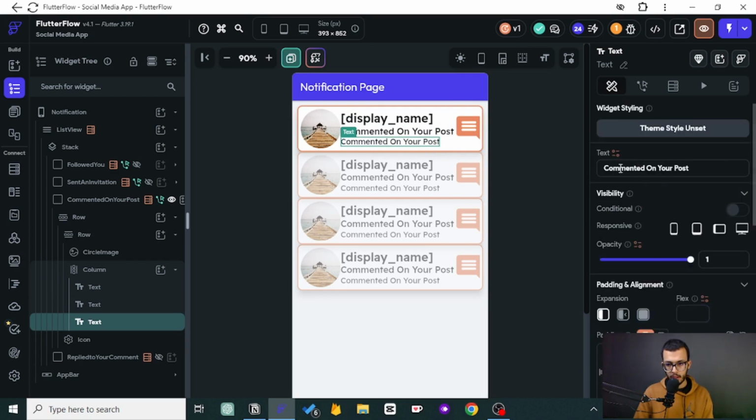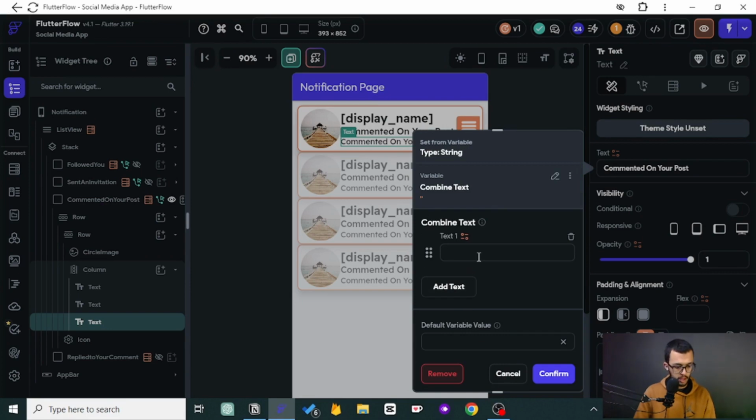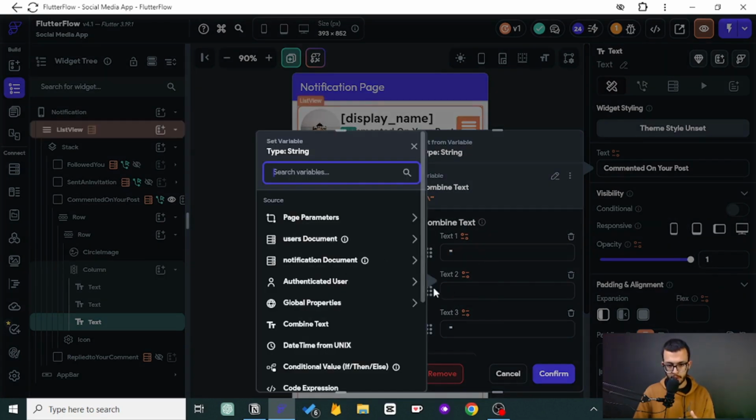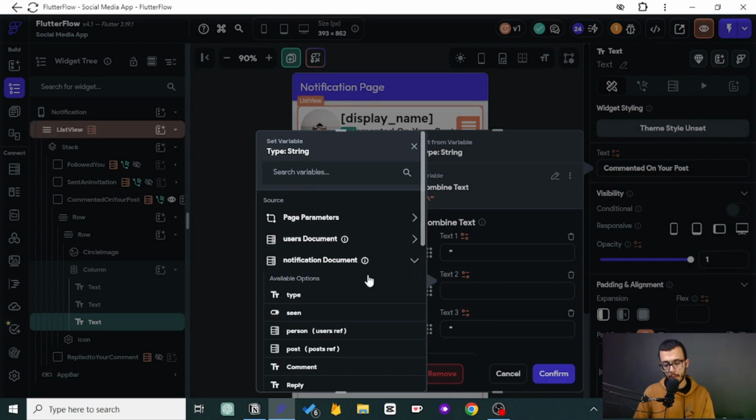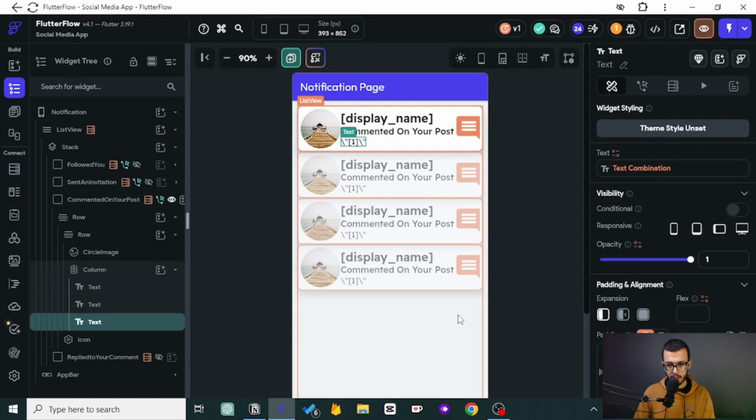So what I want to do is to add combined text. I want to put the comment between these. So combined text, this thing and this thing, and between them we can open the notification to get the comment data. Here we have it. Good. You can see it there, and the height of this container will actually change based on the length of the comment.